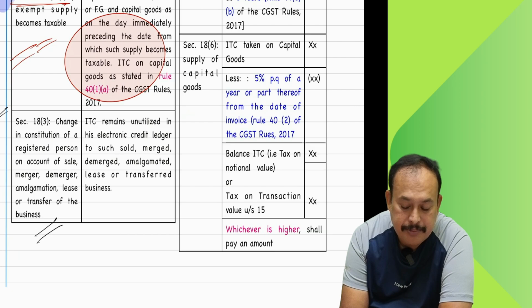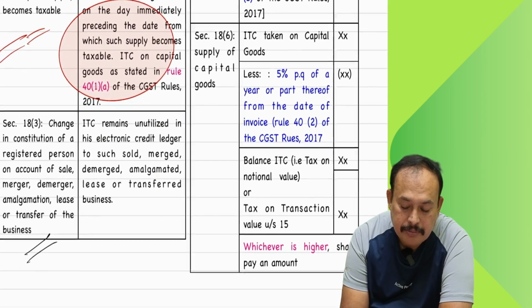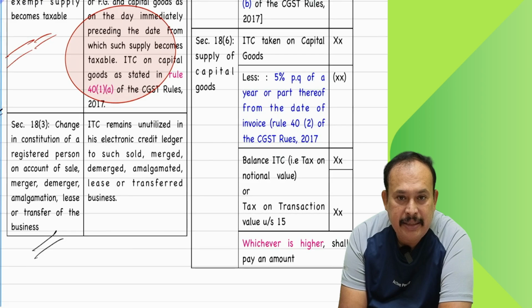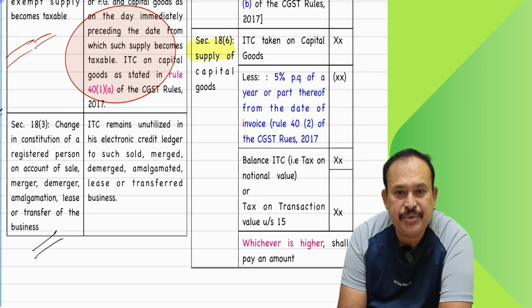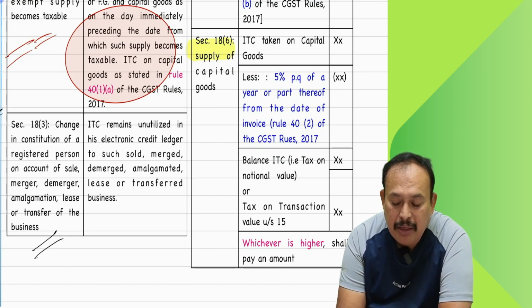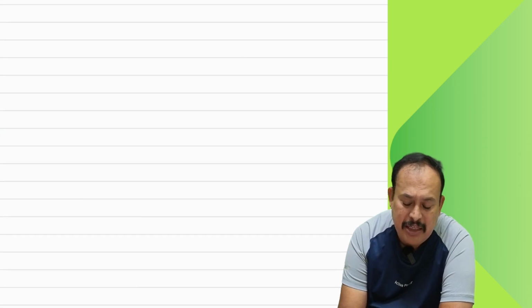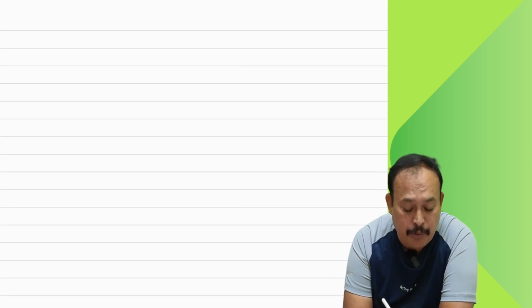Now proceed further, presenting 18.6. Section 18, subsection 6. What does this talk about? Supply of capital goods. I will explain with the help of a simplified numeric example. That example gives more clarity than reading the provision.